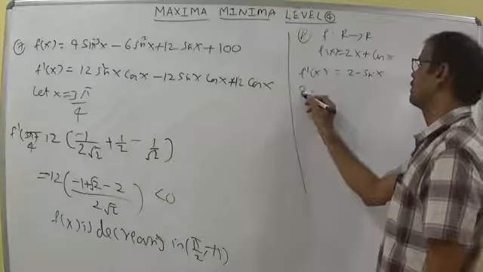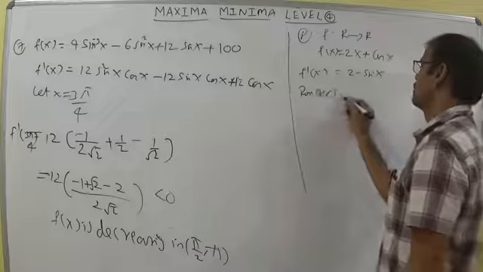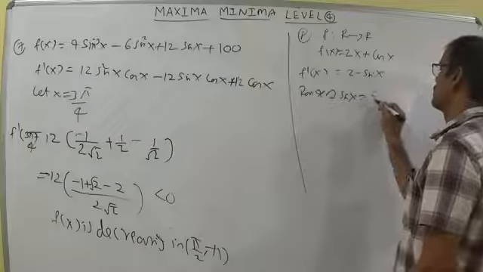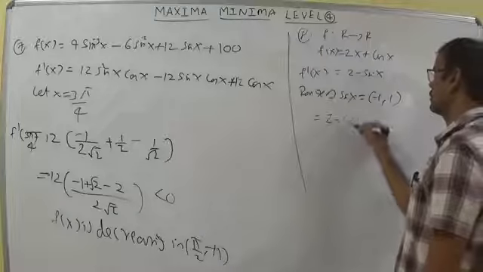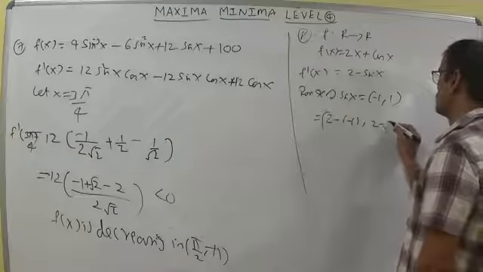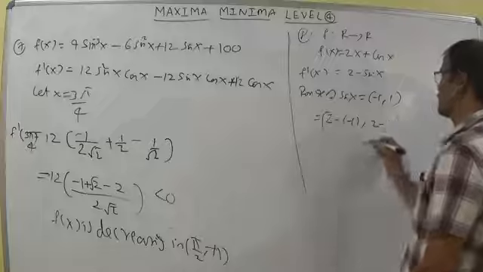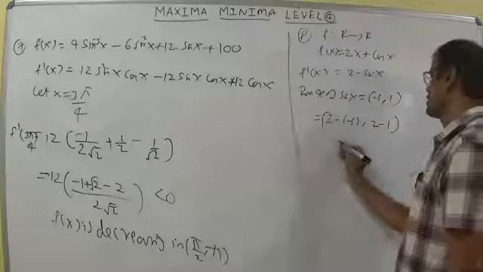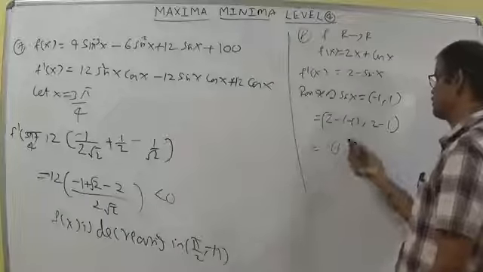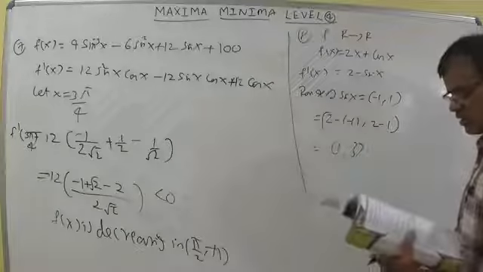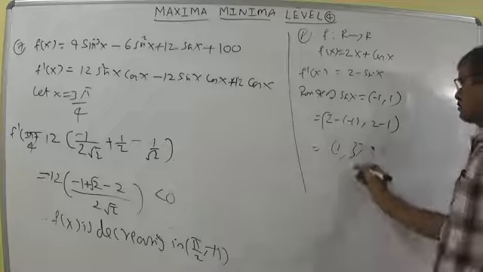Here I am writing the range of sin x. Range of sin x is minus 1 comma 1. So 2 minus of minus 1, comma 2 minus of plus 1. So 2 minus 1, you can write here 3 comma 1. So 1 comma 3 you can write. According to the range, the small value should be written first. 1 comma 3 is always positive, greater than 0.